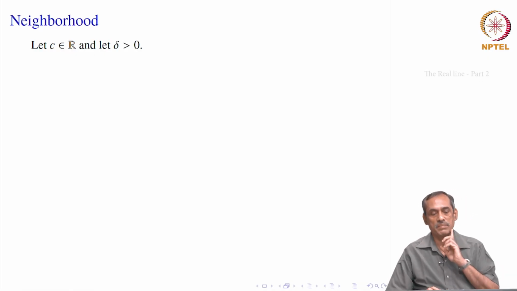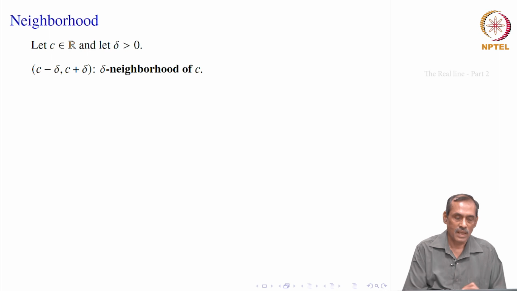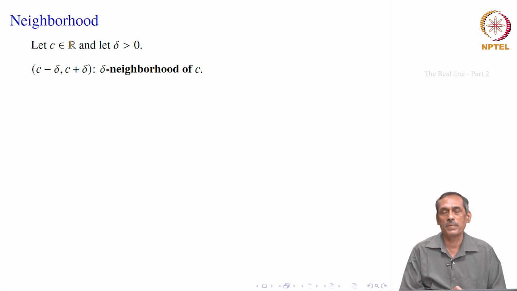So, the next concept is the notion of neighborhood, that is very crucial to calculus. How the points are nearby, that is what is mentioned by this neighborhood idea. So, suppose we start with a point C, a real number C, and let us take a positive real number delta. So, two things we are taking simultaneously, one real number C, one positive number delta. Then we consider this open interval C minus delta to C plus delta.